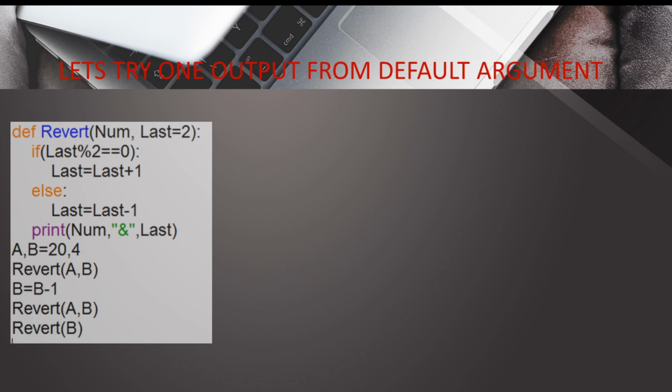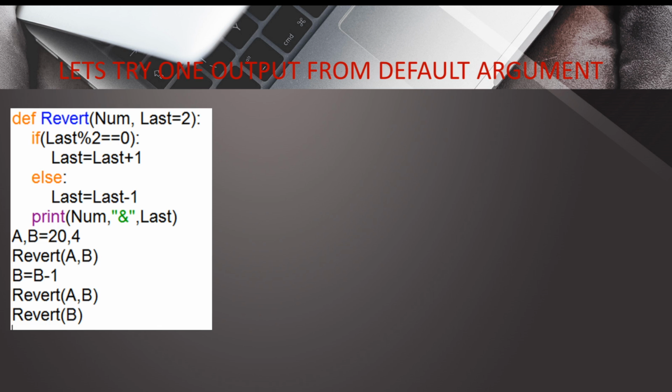Let us see what is next. We can pass all three arguments in a single function also. So we are trying to get one output from the default argument. In this example you can see that we have made last the default argument. Last is the variable which is made the default argument. So whenever we skip one variable in the argument, it is automatically going to take the value equal to 2. So let us start executing it.